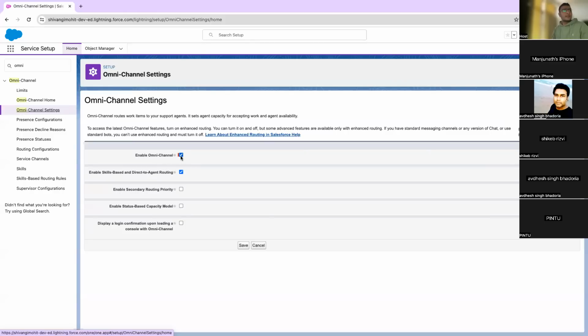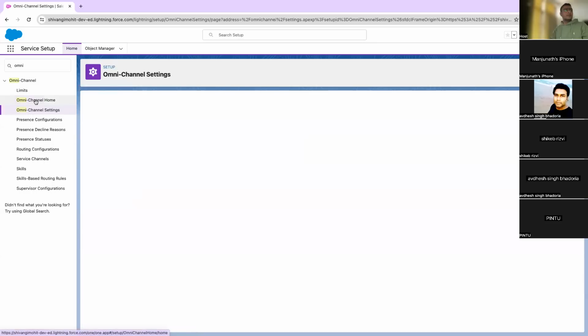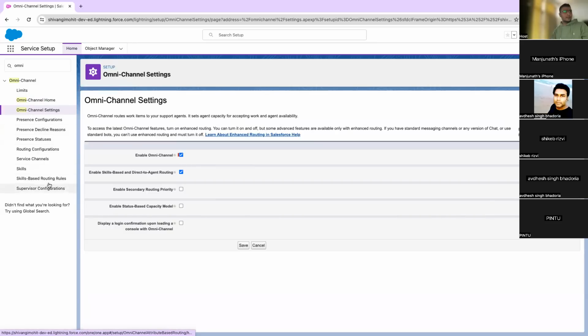Okay. The first step is that we will enable omni-channel. The rest of the steps are for later. This step is to enable skill-based routing, which is currently not required. We'll just have to enable omni-channel and save it. Once you save it, you will get all the other options. Once you enable omni-channel, you will have to do a couple of things.